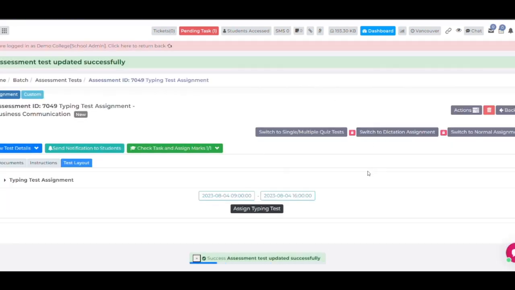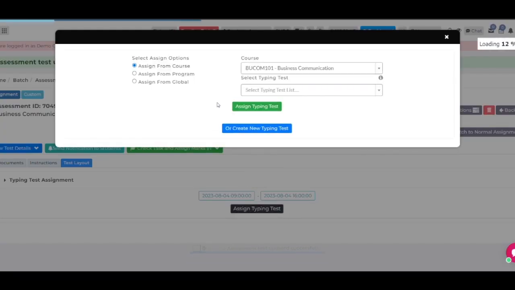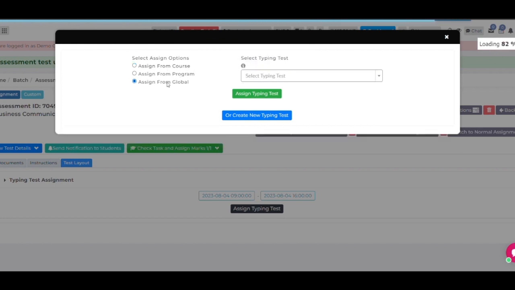Click on Assign Typing Test button. Click on it. Choose the typing test from your course, select it from the program. Here you will assign globally. Select the typing test. You can select it.